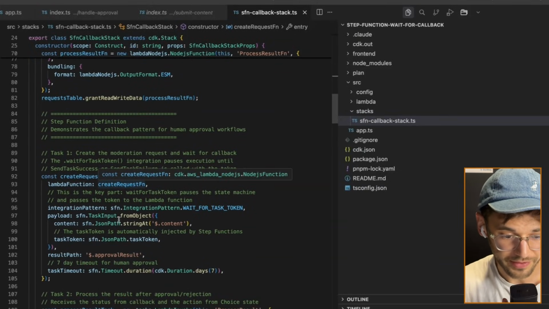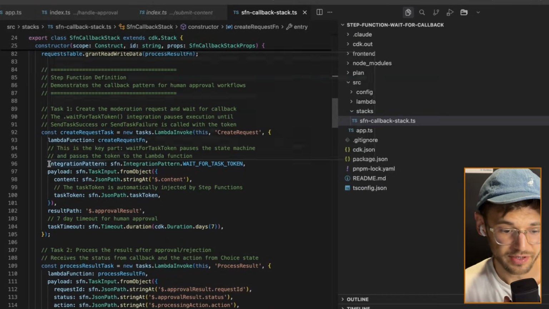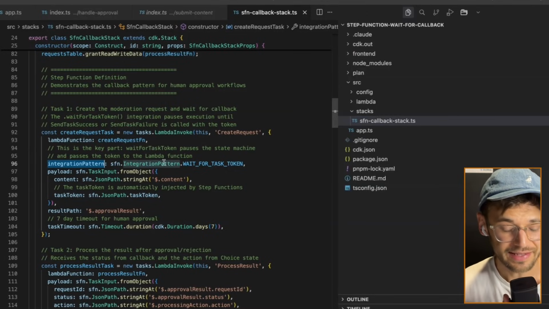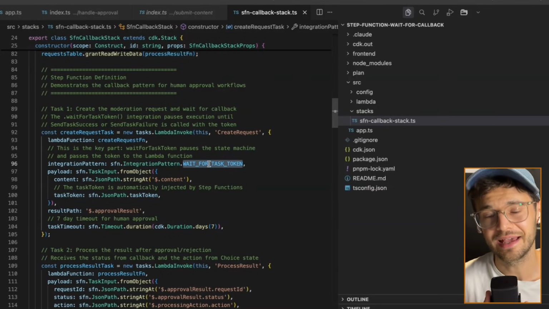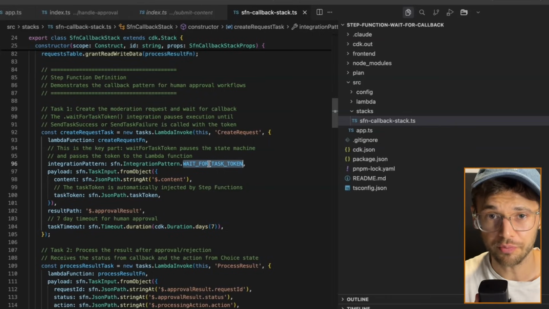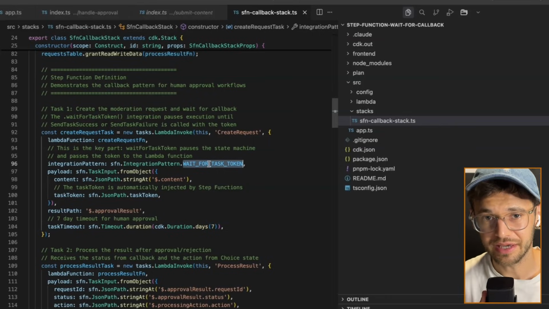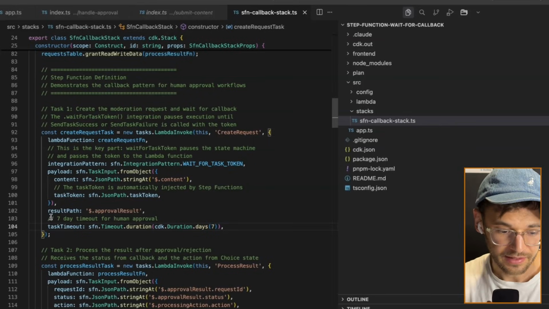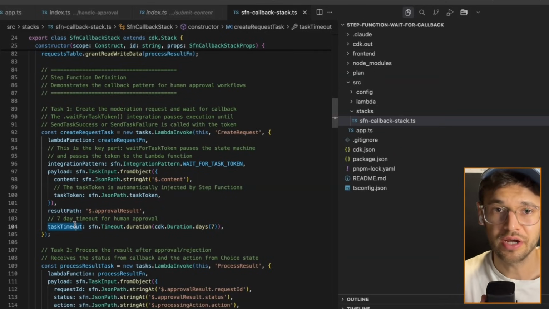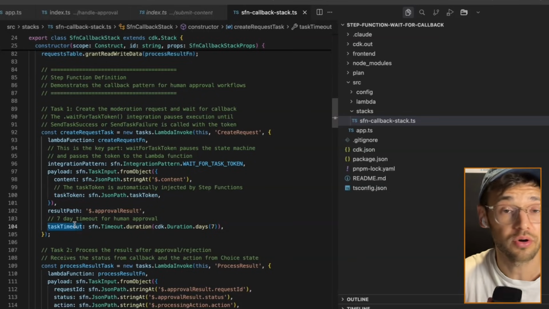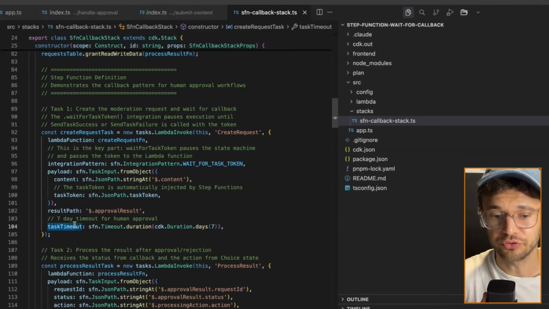if we go down back to the task, we see the most important part here, which is the integration pattern. And here we have the integration pattern wait for task token. And this is actually the part that lets the overall step function stop until we call it again with this task token. And we actually define the task timeout here for 7 days. That means we hold the overall task for 7 days. You can also define a much longer or a much shorter timeout here, depending on your use case.